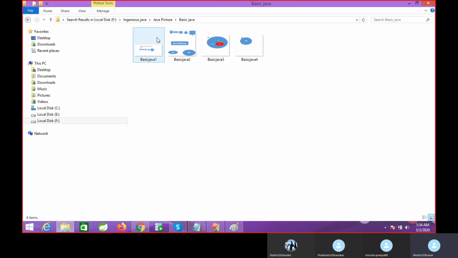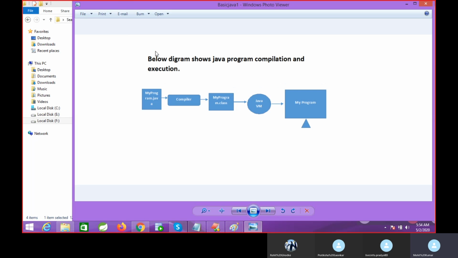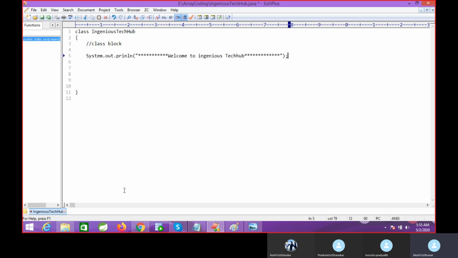So now this is our execution of the code. We have a .java file right now. This is my .java file. You can see the EngineersTechHub.java file. So how can you execute this code?